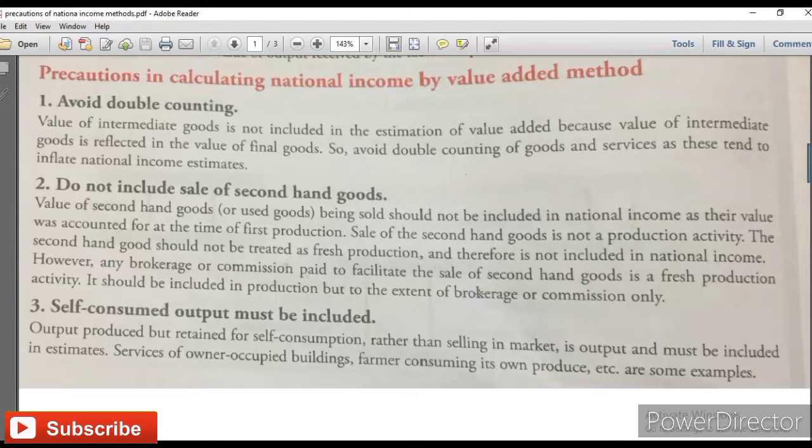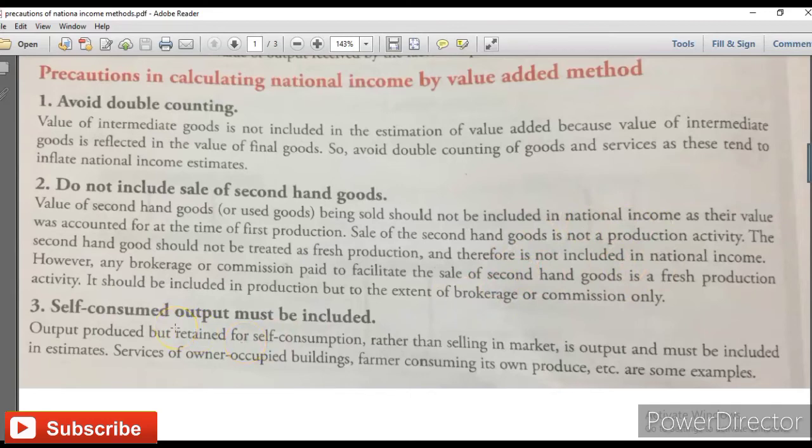But once that furniture is sold by that person next time to some other person, let's say the furniture value is rupees 10,000, and after 1 or 2 years of using it, you sell it for 9,000, that would not be part of your national income. But if you are paying 200 or 500 rupees to a broker for selling that furniture, then that would be part of your national income. I think you all are understanding this.